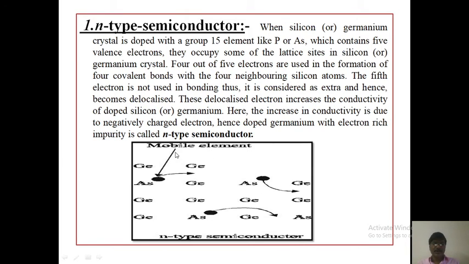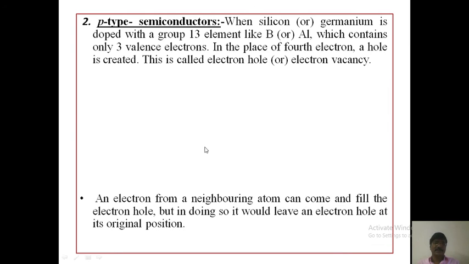This is the arsenic. This is the mobile electron. From this diagram, it is easy to observe the N-type semiconductor.